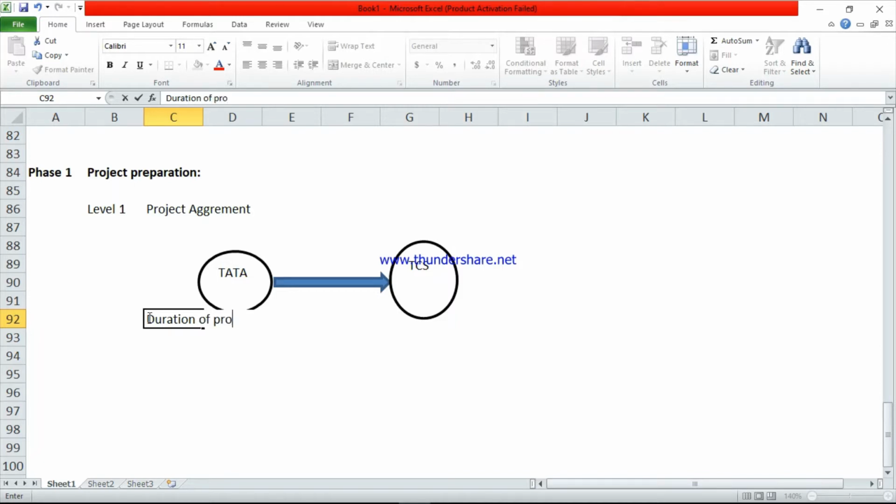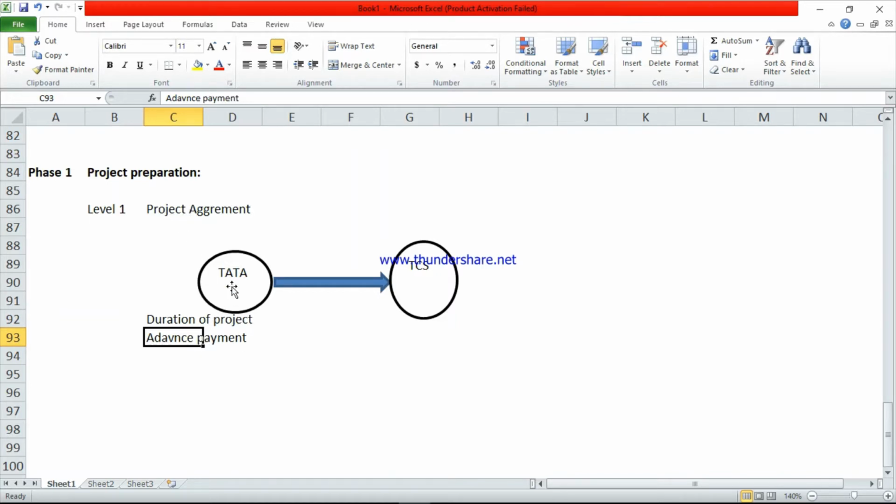duration of the project, advance payment. Advance payment means initial payment. Before starting the project, they have to pay some advance. Tata has to pay some advance to TCS. So duration of the project, advance payment, and initial or advance are both the same. These kinds of things they have to discuss in the project agreement.